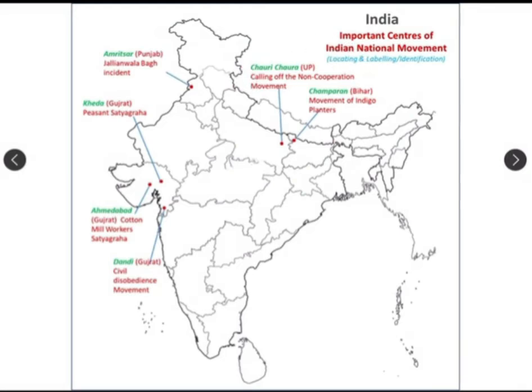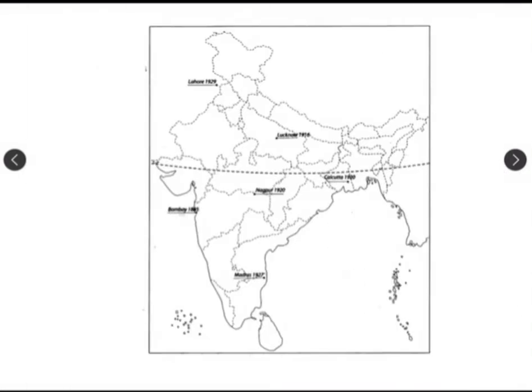So next we are going to discuss these INC sessions. We are not going to discuss all these sessions, but the main four sessions we have to cover. Let's discuss them one by one. Here we have the Calcutta session 1920. Calcutta session 1920. Which state is it? It is West Bengal.